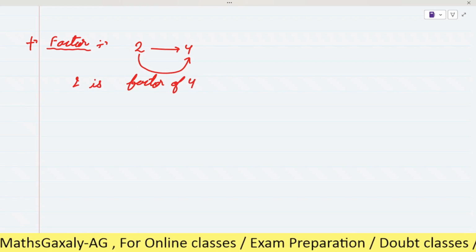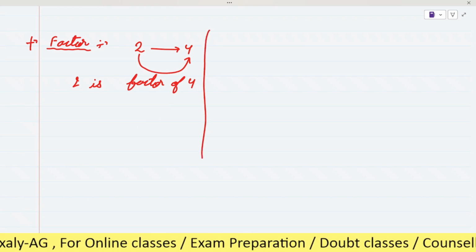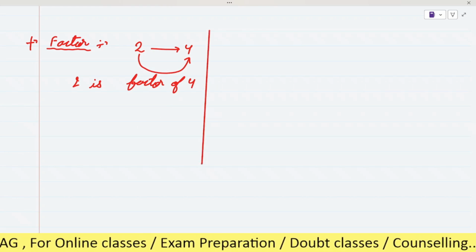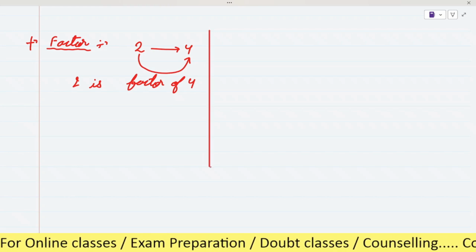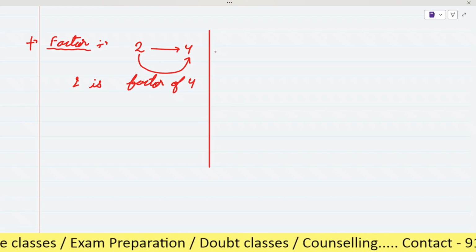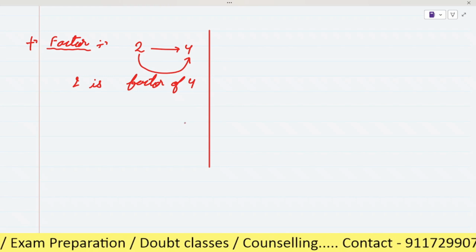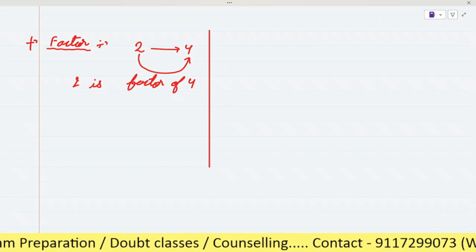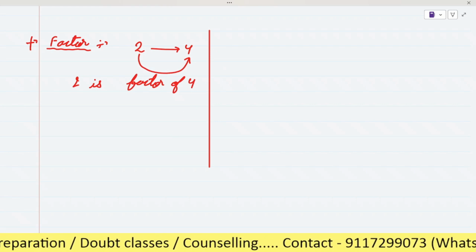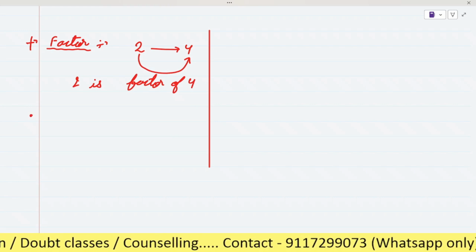Is it clear now? Or any doubt? So when a number divides the given number, then that number will be known as the factor of the given number. Is it clear? No, sir, no doubt. Okay.